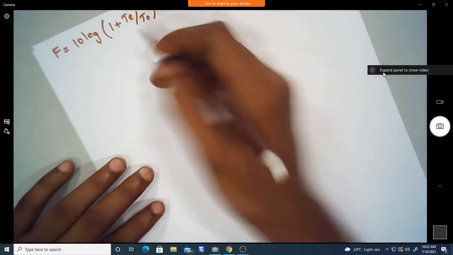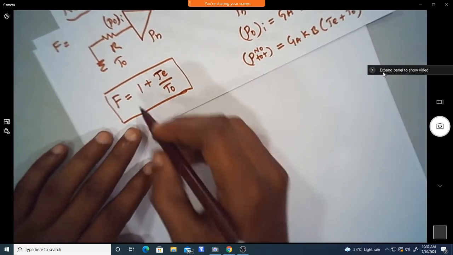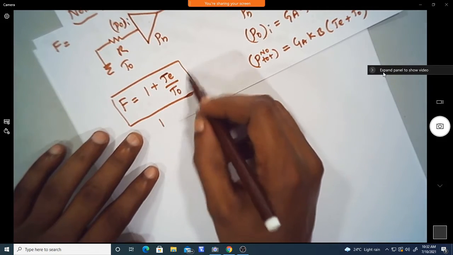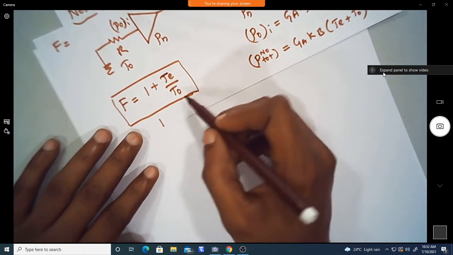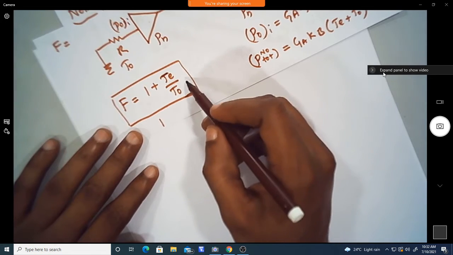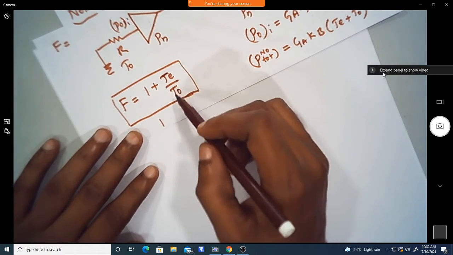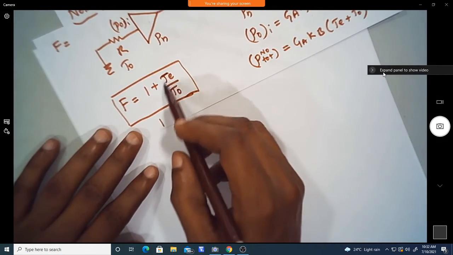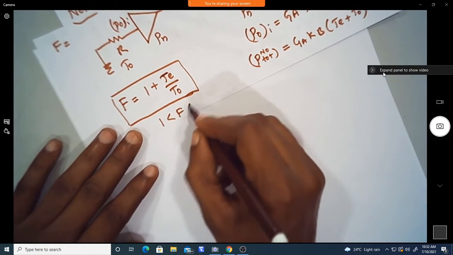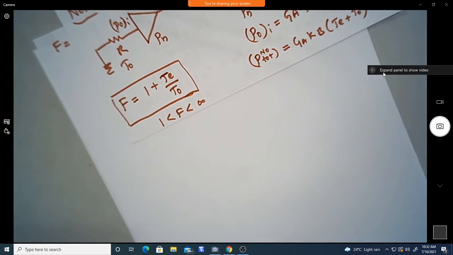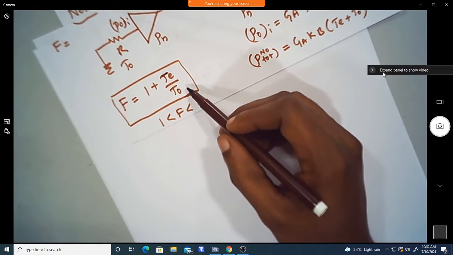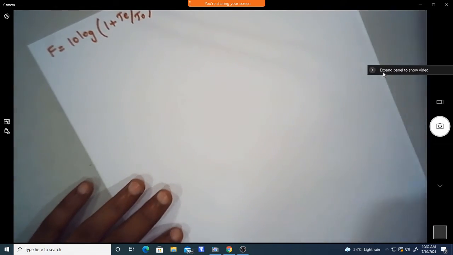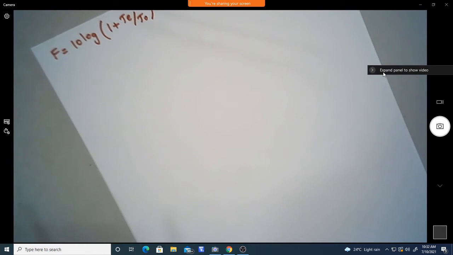Okay, so now we can see in this expression that the minimum value of the noise figure is 1, because whenever this T naught is very much higher, the ratio will go to 0, since anything divided by infinity is 0. In the ideal case, if we take Te as 0, then we will have 1, and it is bounded between 0 and infinity. And if you take T naught equal to 0 degrees, then the noise figure goes to an infinite value. Okay, so this is what the noise figure is.